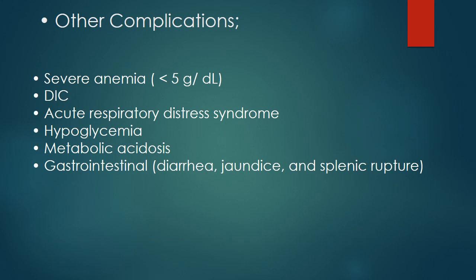Other complications of falciparum include severe anemia, which may be due to dysregulation of erythropoiesis, splenomegaly, depletion of folate stores and intravascular hemolysis. Plasmodium falciparum can bind to the placental protein chondroitin sulfate, and may lead to abortion and IUGR in pregnant women. Other complications can include disseminated intravascular coagulation, acute respiratory distress syndrome, hypoglycemia, and metabolic acidosis. In the gastrointestinal tract, diarrhea, jaundice, and splenic rupture may occur.